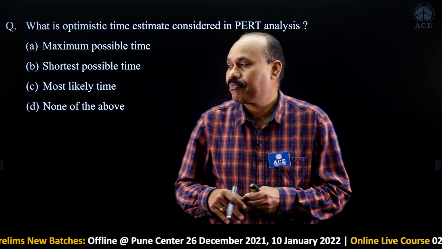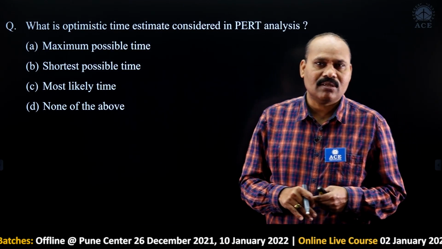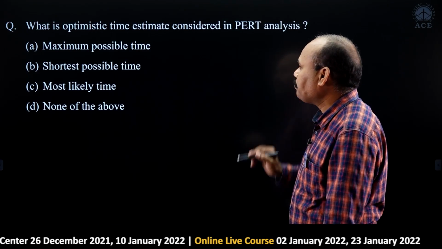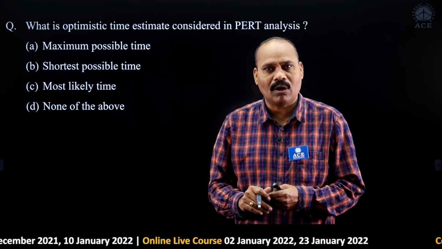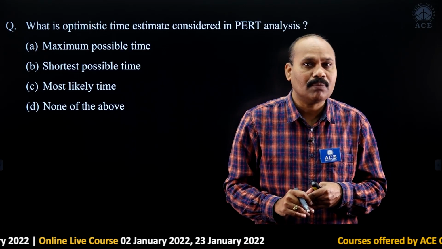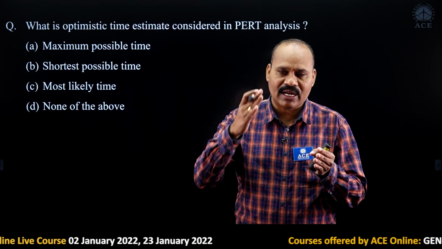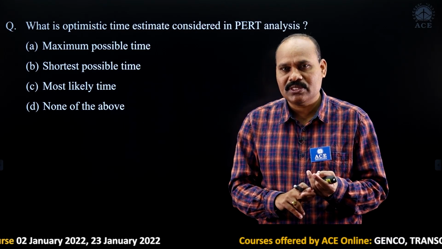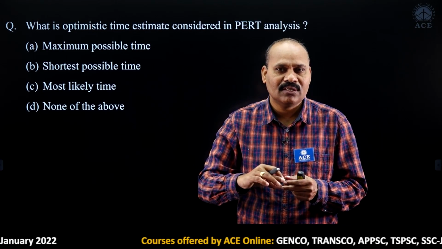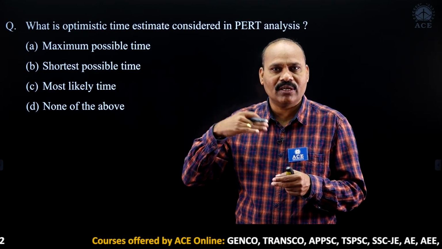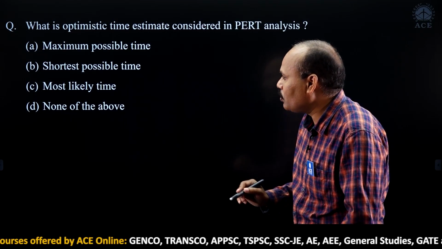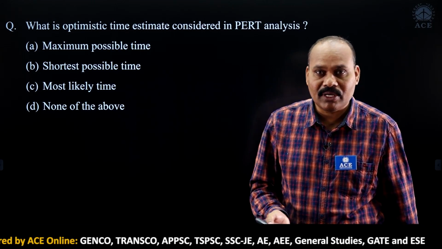This question is from PERT analysis, optimistic time. So what is optimistic time in PERT? Optimistic time is the shortest possible time for activity completion. As we know, an activity has three times: optimistic, most likely and pessimistic. Optimistic means ideal conditions. Under ideal conditions, we can complete the work in less time. So optimistic time is always the shortest possible time in which the activity can be completed.